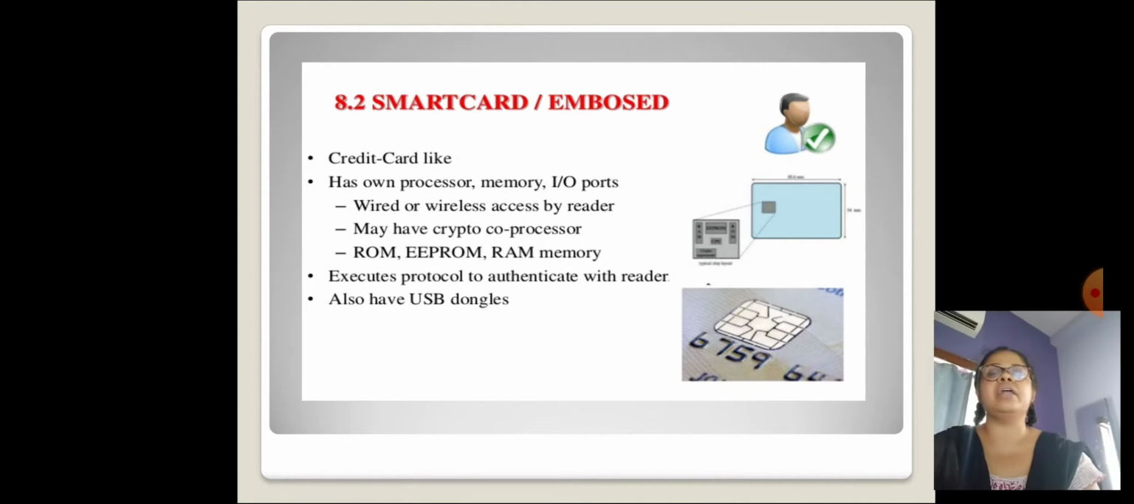Smart card or embossed card. It looks like a credit card, has its own processor, memory, and I/O ports, with wired or wireless access by a reader. It may have a crypto coprocessor, ROM, EEPROM, and RAM memory. It executes a protocol to authenticate with the reader. There are also USB dongles.